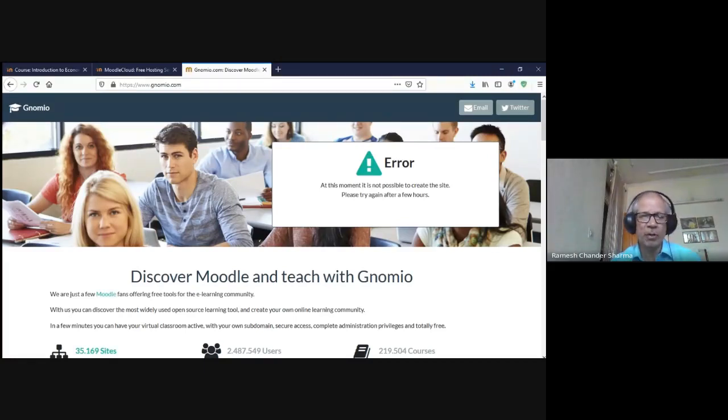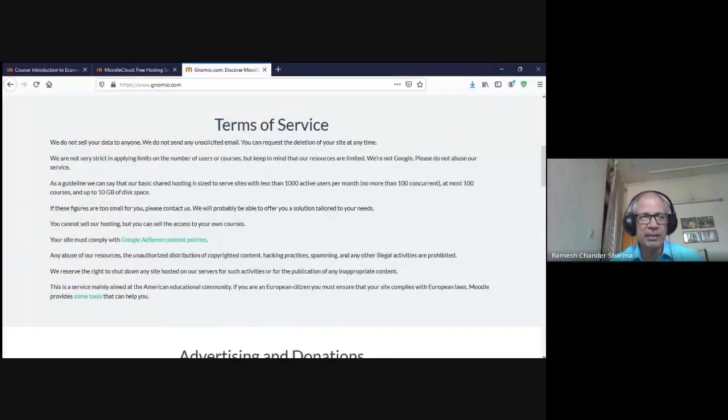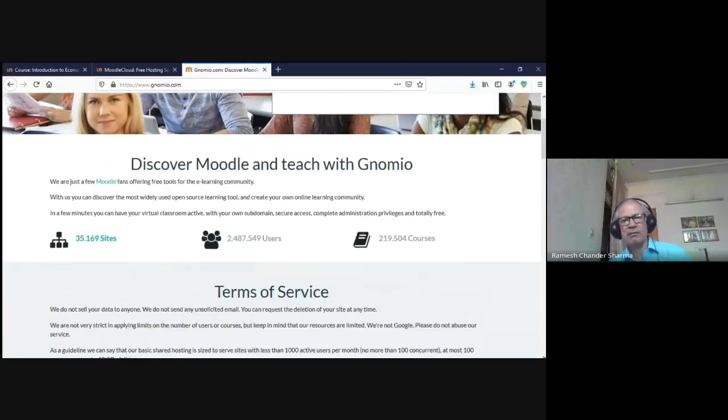It is one of the popular free sites. You can see here that the site offers 100 thousand active users per month. At the most 100 courses you can offer, and up to 10 GB of disk space, and 10 GB is a lot of space. The only thing they say here is that your site must comply with Google AdSense content policies. If the figures are too small, please contact us.